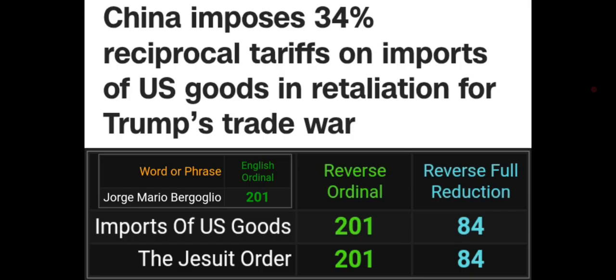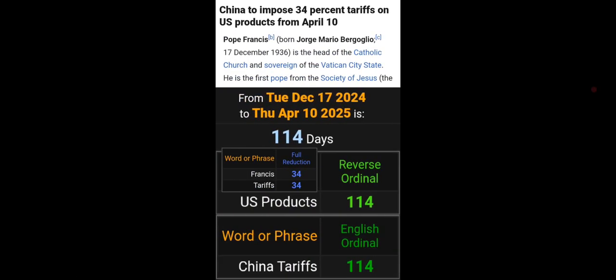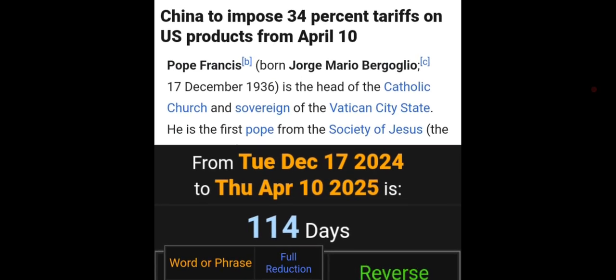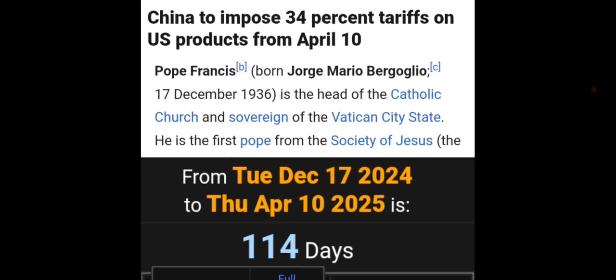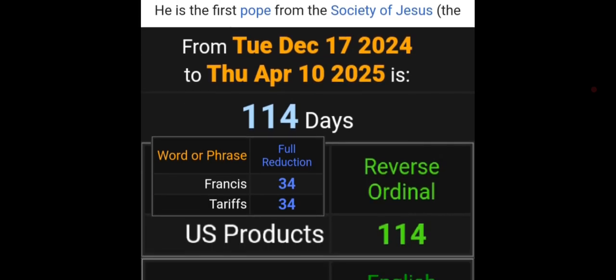The Guidestones are built under the alias R.C. Christian, perfect match to Pope Francis in 3 out of the 4. Anyways, that 201, big number with the Pope. And speaking of the Pope, it says China to impose 34% tariffs on U.S. products from April 10th. Well, April 10th is going to be 114 days after the Pope's birthday.